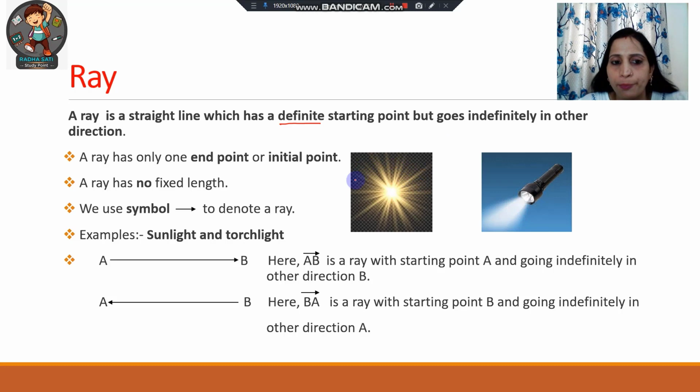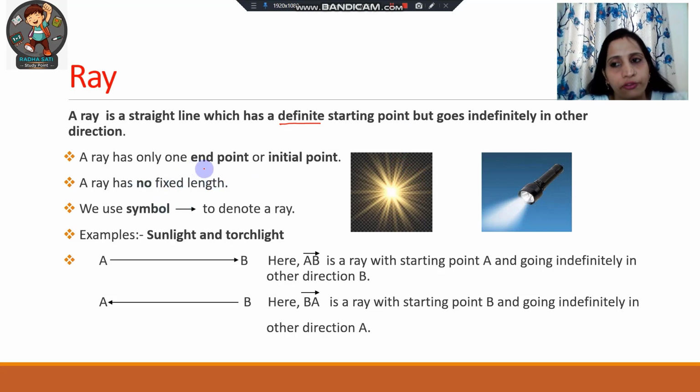Okay, for example, you can see here sun rays. So sun rays, we all know, start from the sun. So that is known as the initial point or the starting point, but we don't know the ending point of these sun rays. Meaning a ray has no fixed length.